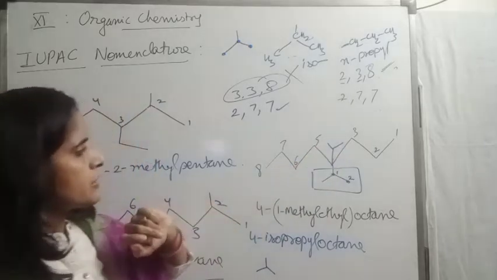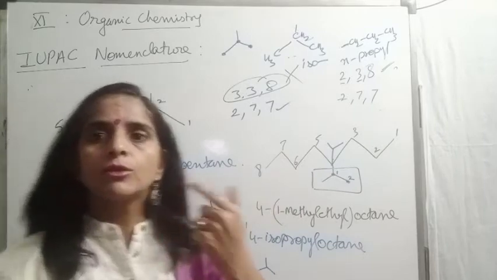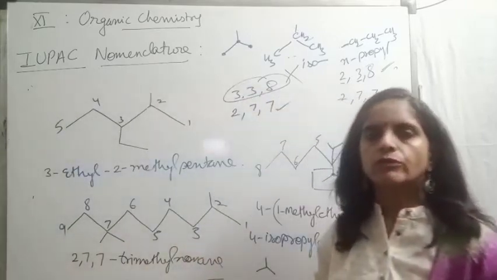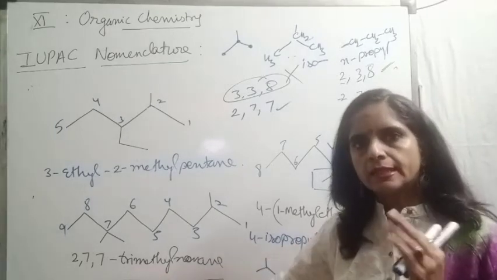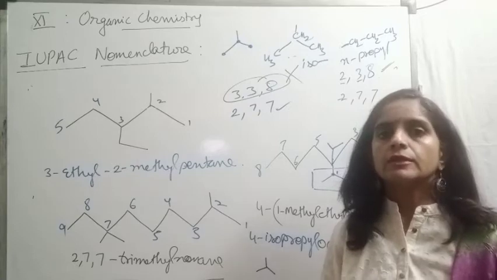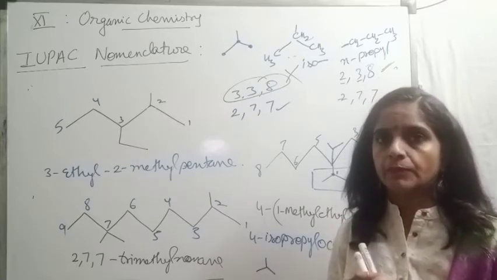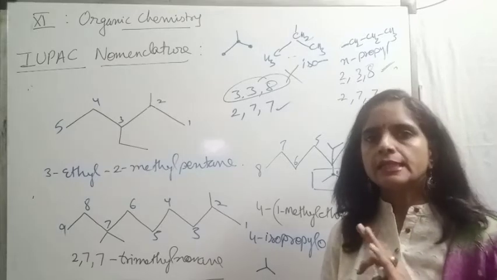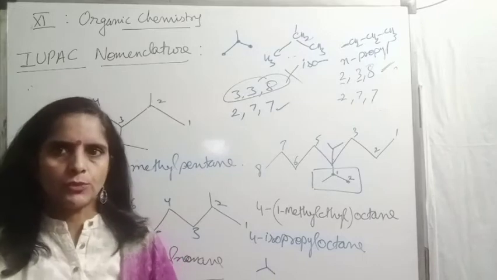No, it will not affect the chain length, it remains the same. So now, whenever similar groups repeat themselves, we use di, tri, tetra, just as we used here. But these di, tri, tetra terms we only use for simple substituents like diethyl, triethyl, dipropyl. But these di, tri terms we will not use for complex substituents.